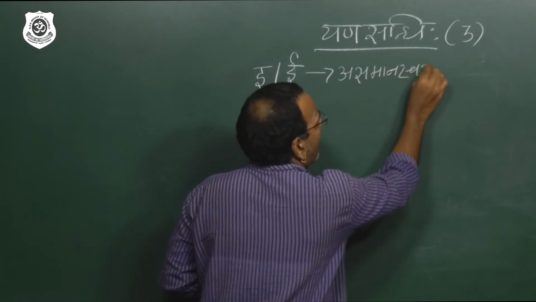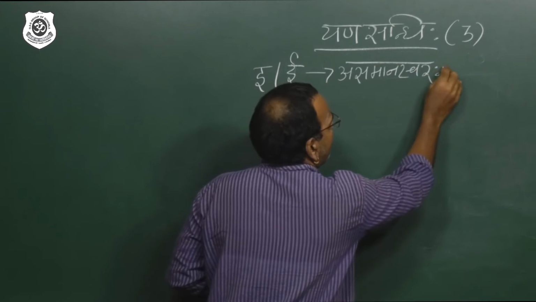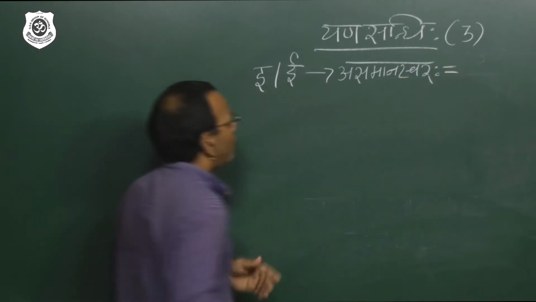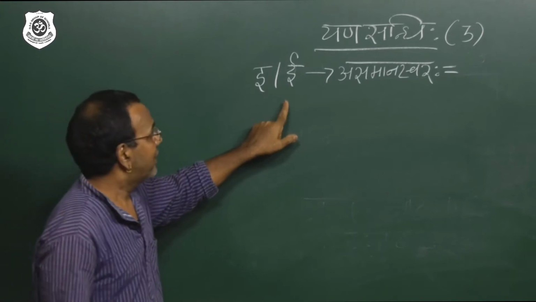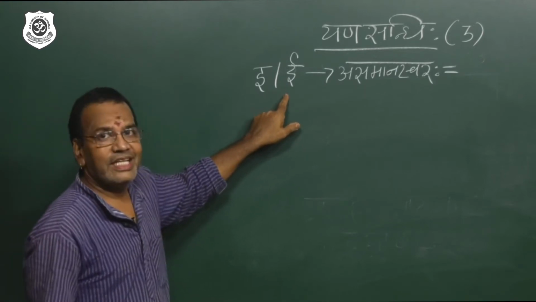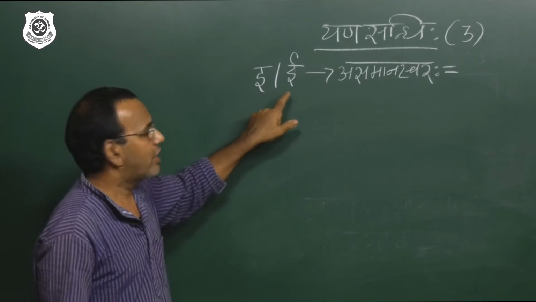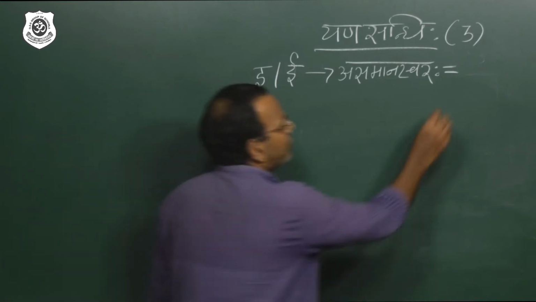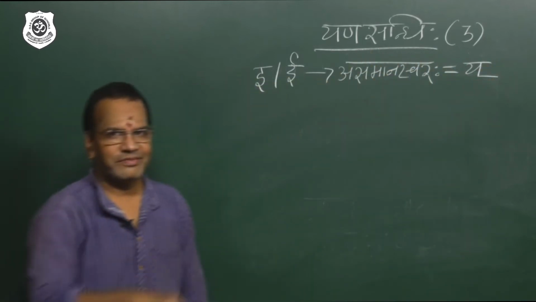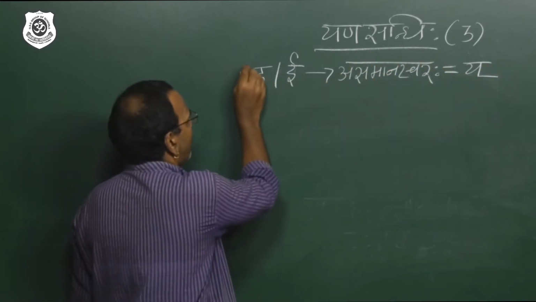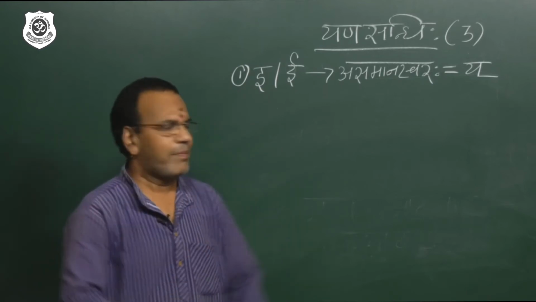Asamana swara. Then what happens is, this i or ii will convert into ya. You will get the answer ya. Please focus properly. This is 1. Later on we'll see the example.